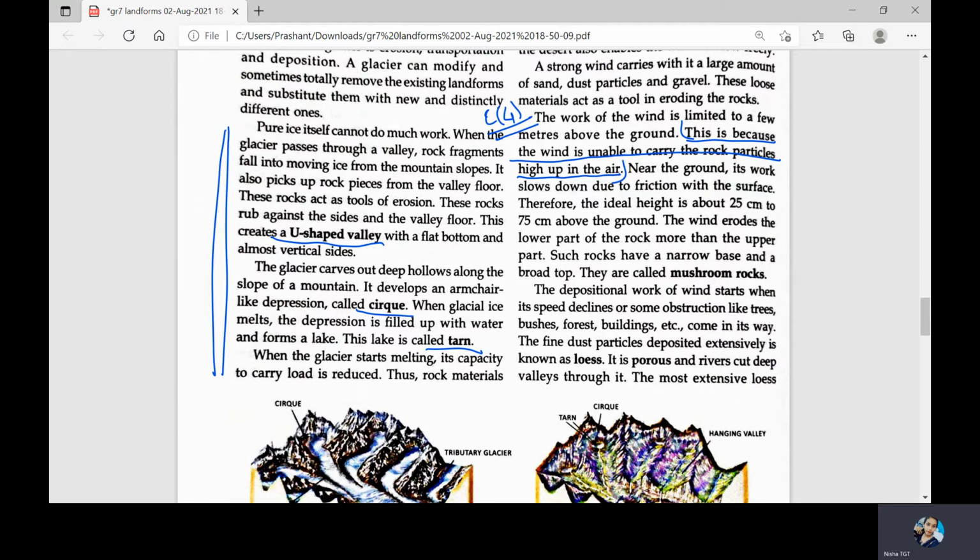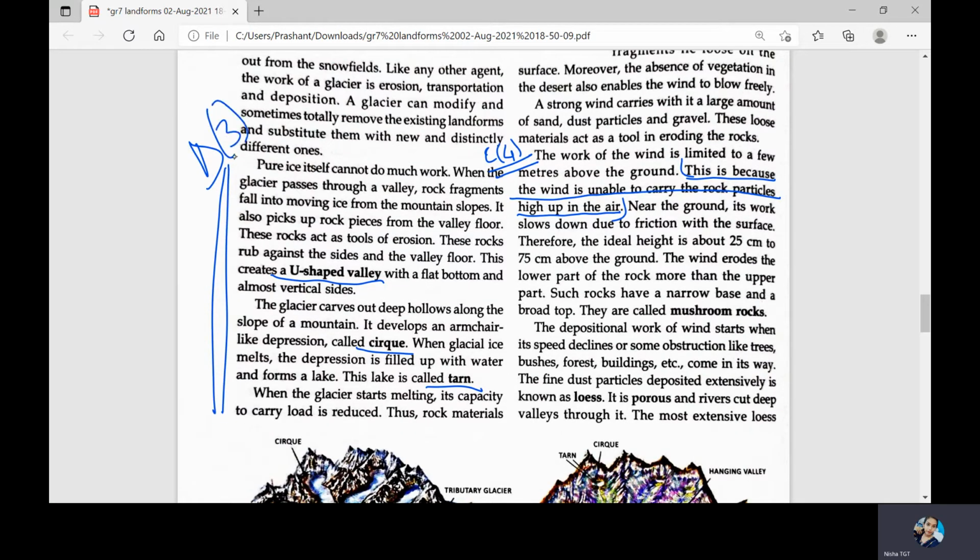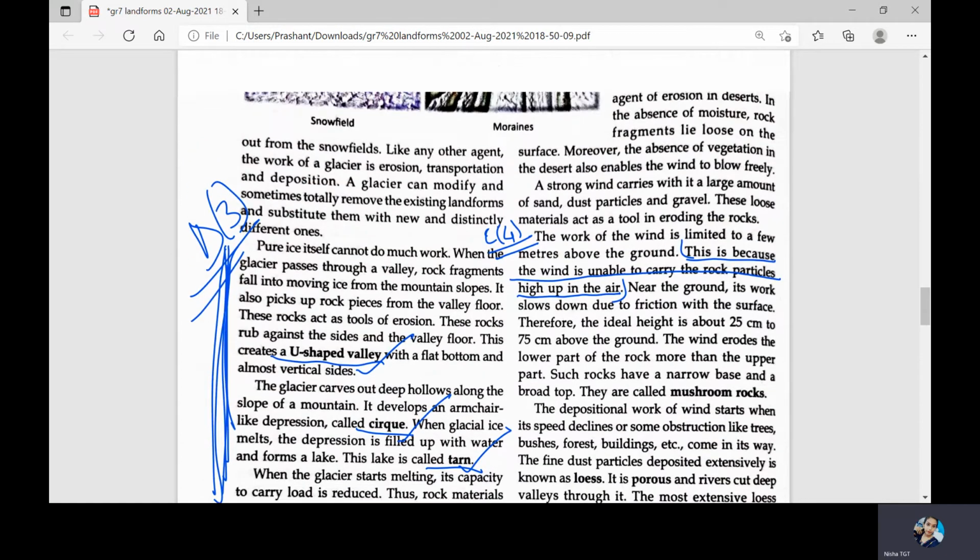And when this depression is filled up with water and forms a lake, that lake will be termed as tarn. So this is how you can write the answer for D3. Again, you need to read this paragraph and prepare your answer by picking up important points. But these three will be mentioned, that is for sure, because these are the erosional work of glacier.